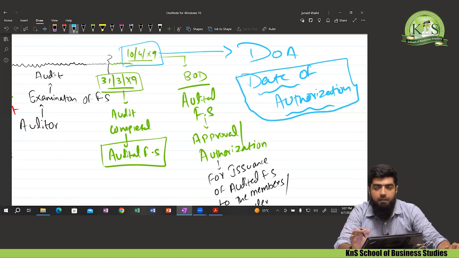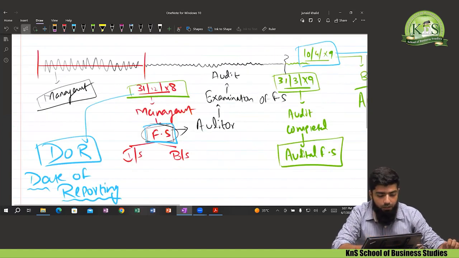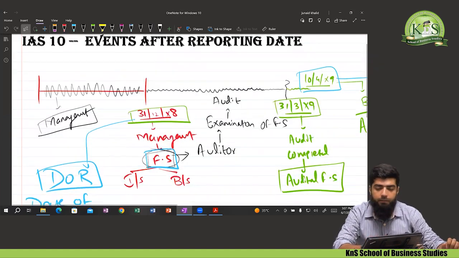Now that particular standard for which we are starting right now is completely rotating in between these two dates.